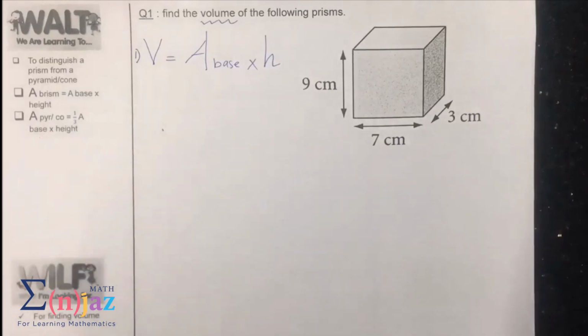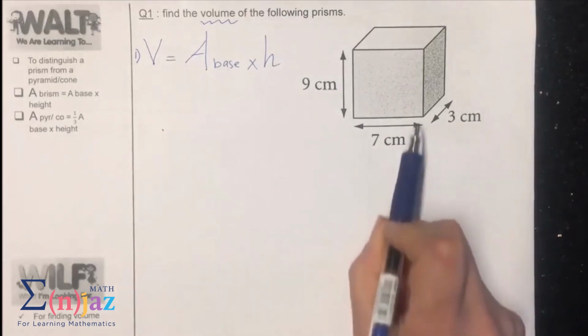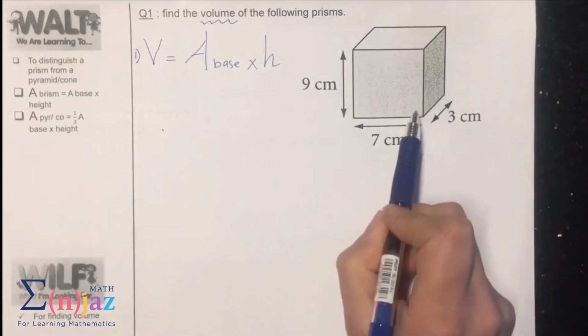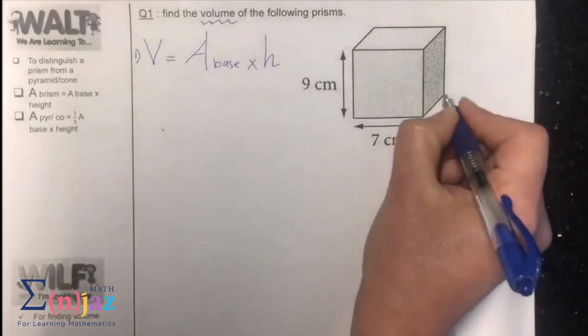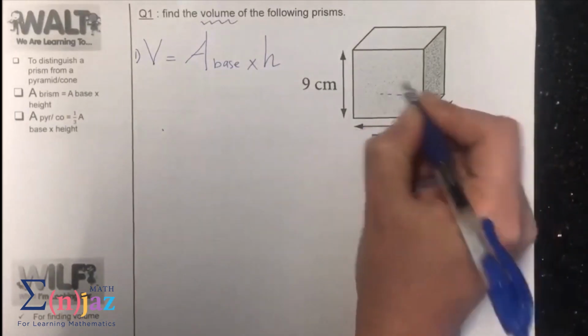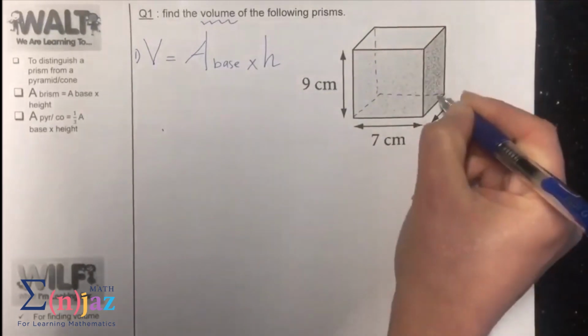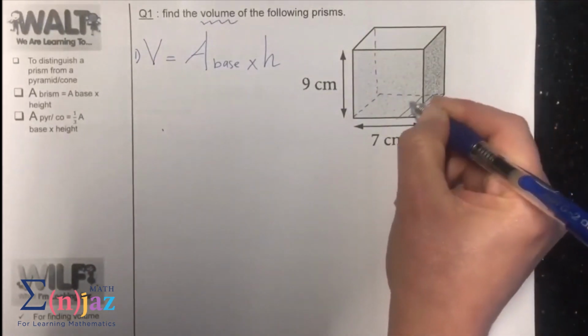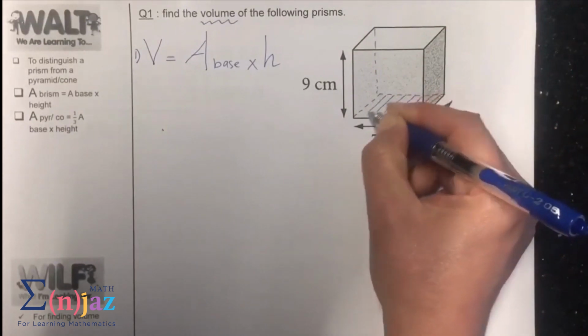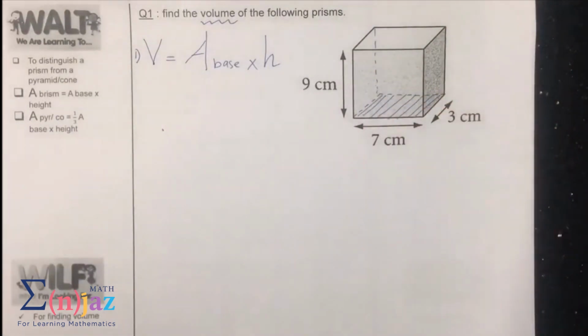Now, what is area base? I want you to consider the base, the face that is sitting on the floor. So this is my base, the face that is sitting on the floor.